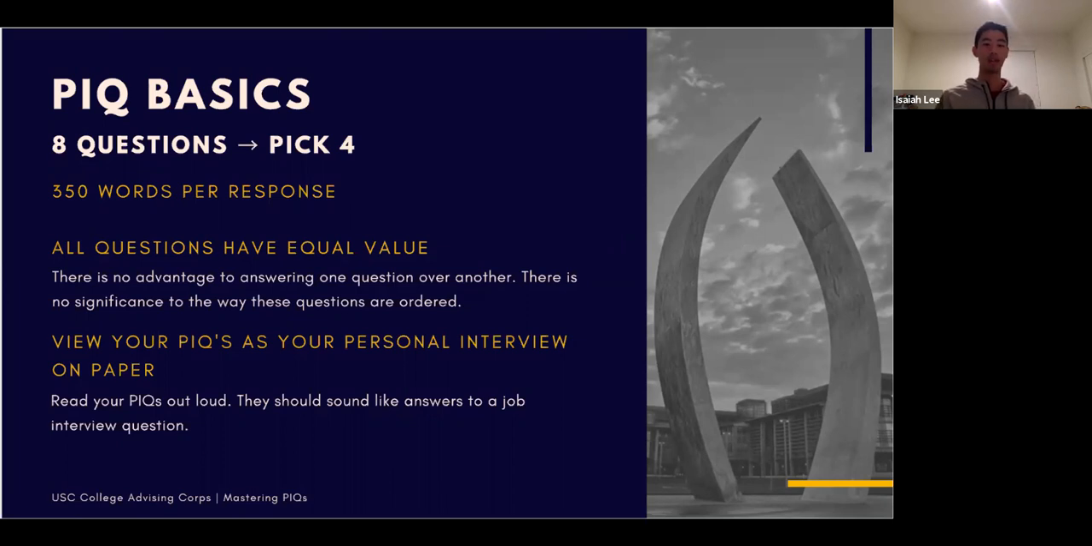And all questions have equal value. There's no advantage to answering one question over another. There's no significance to the way these questions are ordered. So you would just want to pick the 4 that you can write the most about, or that you have an experience that aligns with what the question is asking.